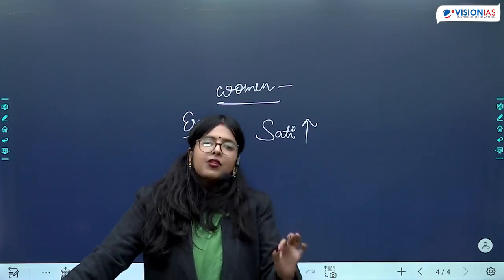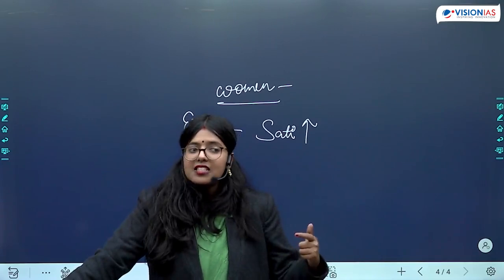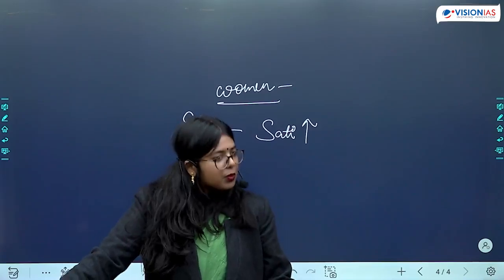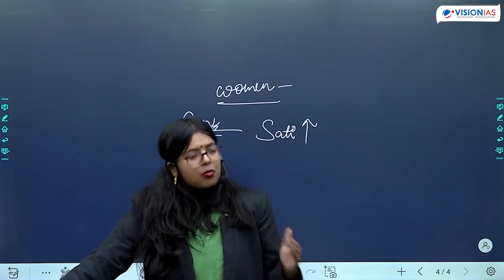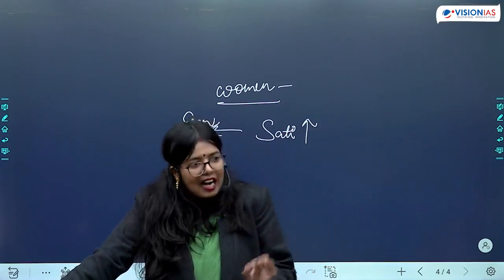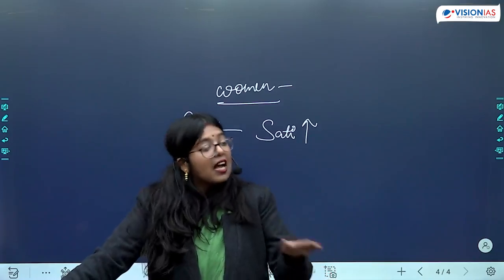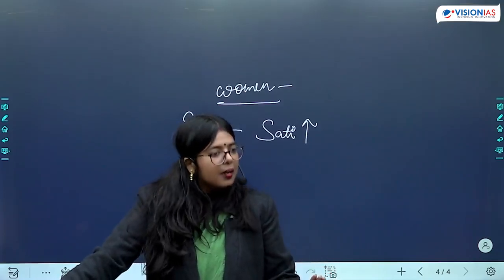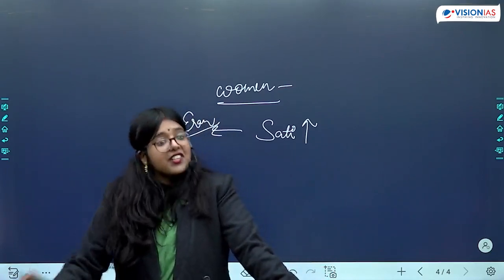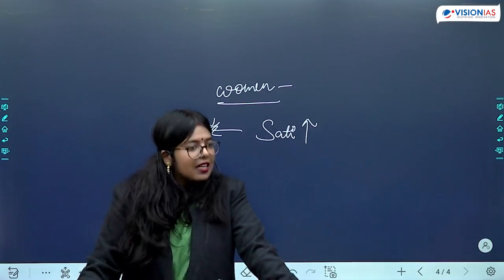At the same time, we also need to understand that they were subjected to more exploitation in comparison to upper varna women, because they'll not only be physically exploited but also sexually exploited, because they are becoming part of the public life and that society was deeply patriarchal. So with more freedom is coming more exploitation and more vulnerability as well.